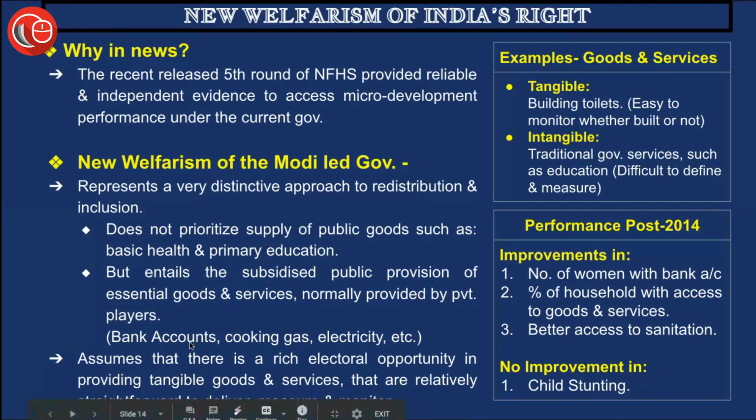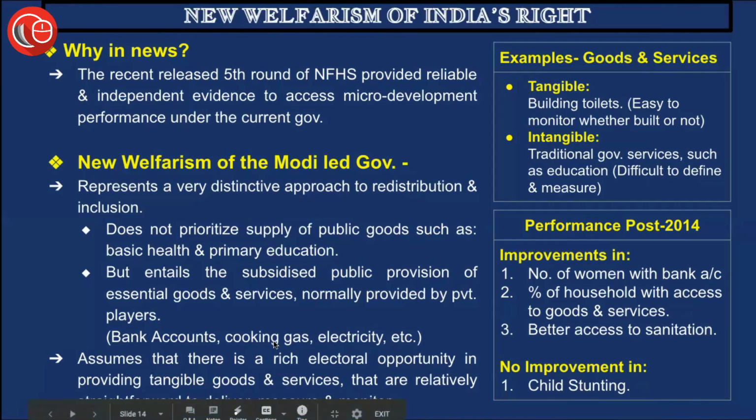Like we have bank accounts, cooking gas lines, electricity, etc. As we know, mostly in earlier times, all of these services were provided by the private sector or the private players. But this government has taken a different approach. Those services which were generally not very affordable and easily available to the poor people, especially in our country, like bank accounts and even cooking gas and electricity, this government has tried to make available to the people at large through various schemes.